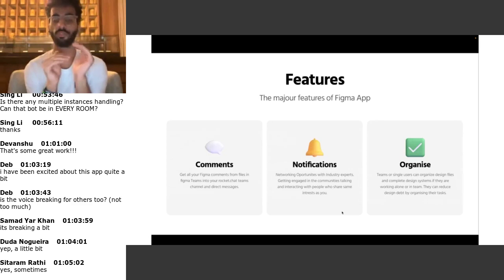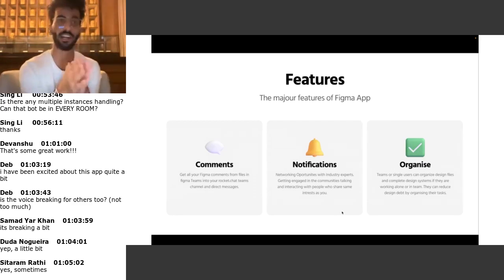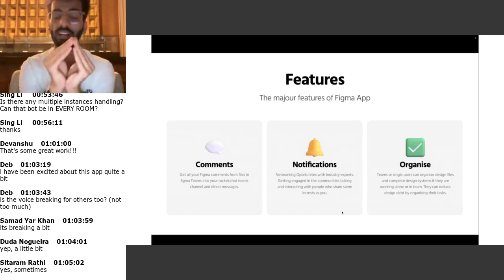Whenever a designer publishes a new file or deletes a file inside a project, or whenever you are added to a new project inside a team you are already in, or when you are mentioned in a file or a project, you will be notified directly inside Rocket.Chat.